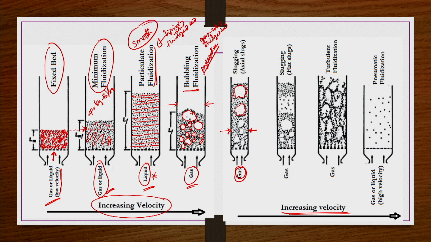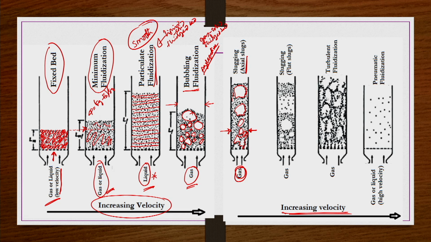Now you can see that most of the column is occupied by bigger slugs. That is the reason this is known as slugging fluidization, and such slugs, as shown here, are known as axial slugs.